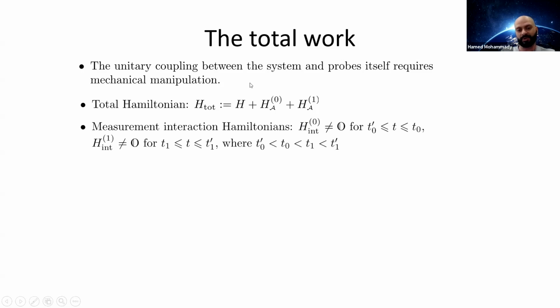So for example, for the initial measurement, H_int^0 is non-vanishing only for a finite duration. So after t0 prime, which is a time before the system undergoes its unitary evolution, and then it vanishes again when the system starts going through its own isolated unitary evolution. And similarly for the other interaction with the other probe. That one is non-vanishing only after the system undergoes its isolated unitary evolution, and it remains non-vanishing for a finite duration, because we're assuming that the measurements don't take infinite time.